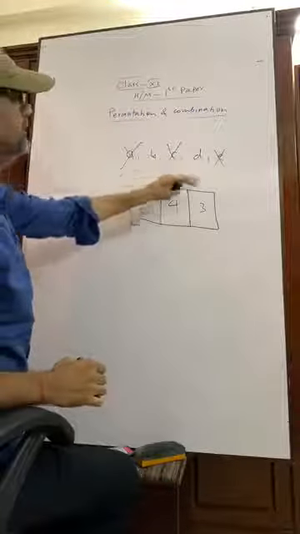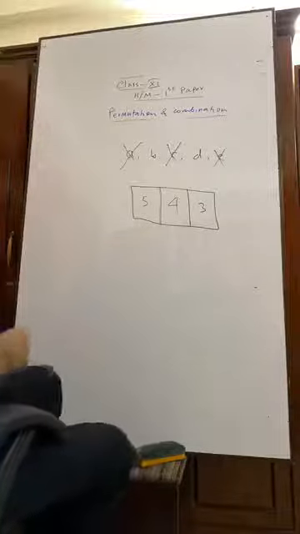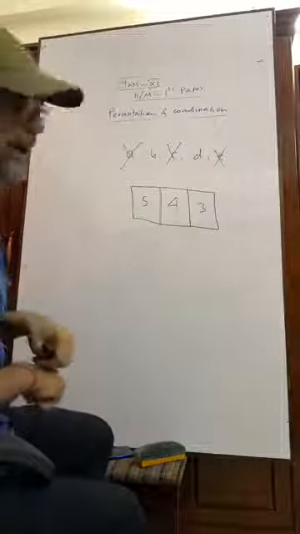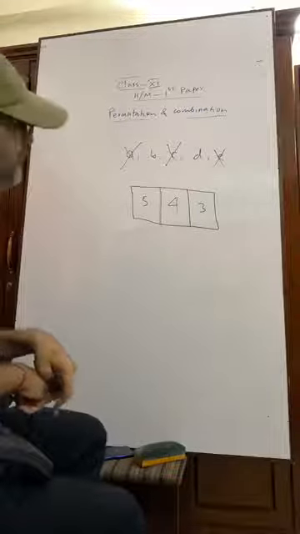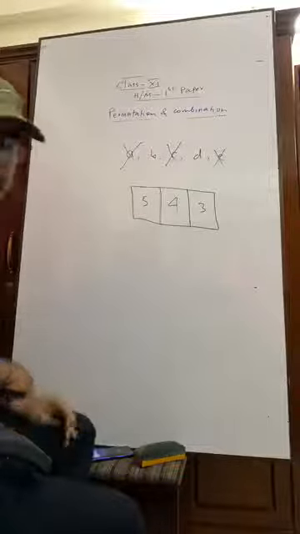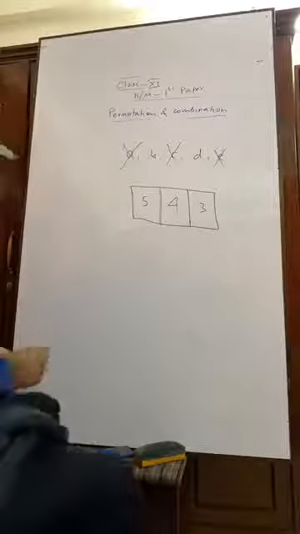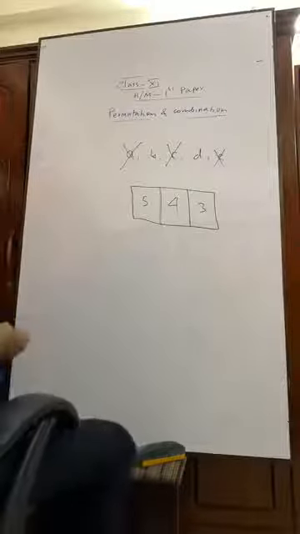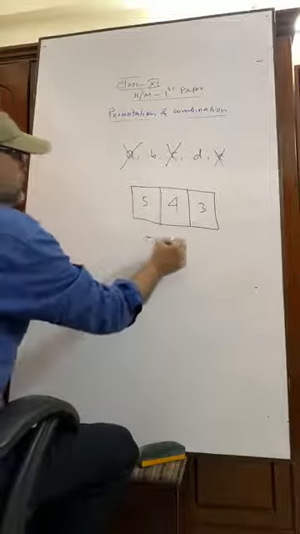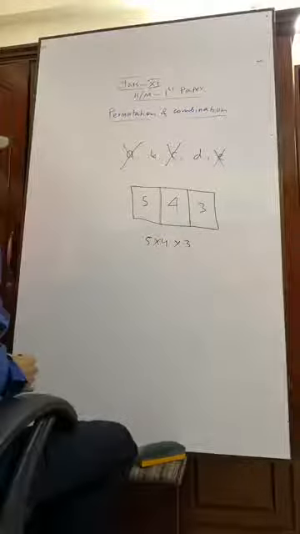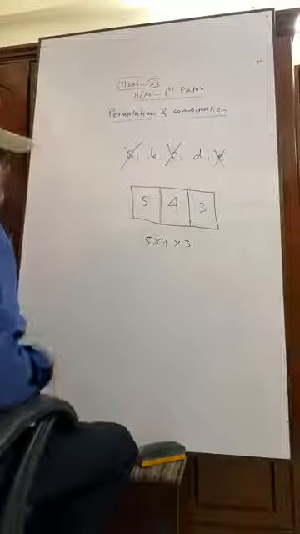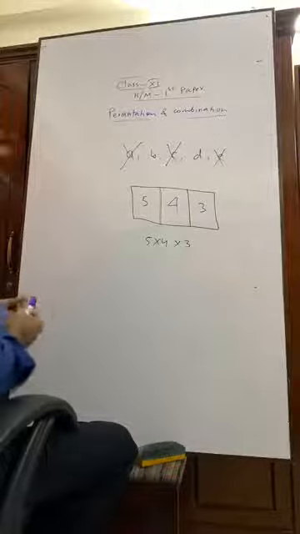These two have to stand; they don't have any seat. Now, how many ways do we have? We have 5 into 4 into 3 ways.